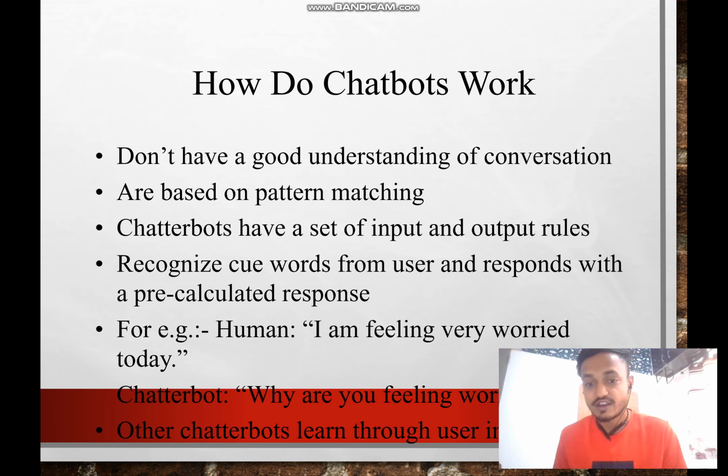Chatbots have a set of input and output rules, recognize keywords from the user and respond with a pre-calculated response. For example, human: I'm feeling worried today. Chatbot: Why are you feeling worried today? The main terms the chatbot understands are worried, feeling, and today. These three things they search for, and they build a strong data set. After that, the question is classified to a type like why are you feeling worried. Other chatbots learn through user interaction.